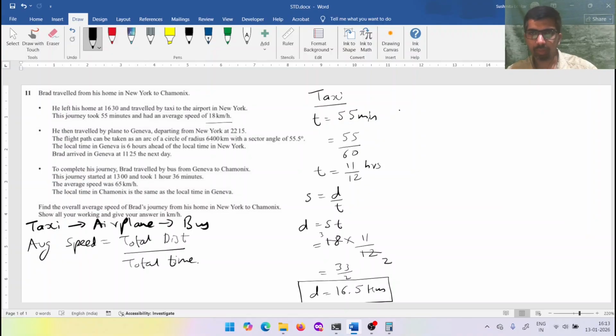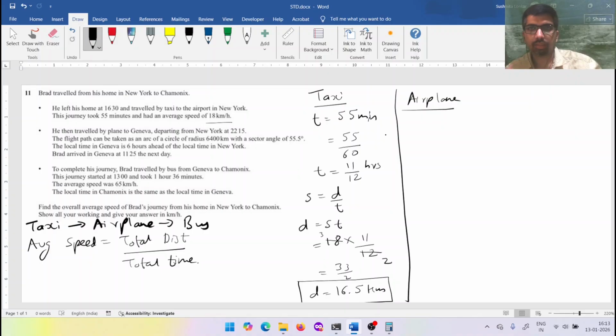Now let's see the airplane travel. Airplane. Over here focus a lot because there is a time difference. He traveled by plane to Geneva, departing from New York at 20 to 15. So the New York departure time is 20 to 15, and the arrival time in Geneva.